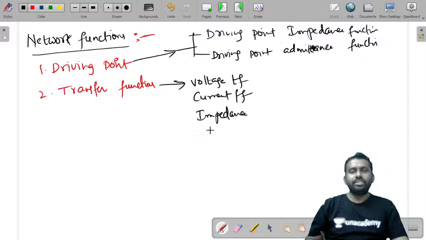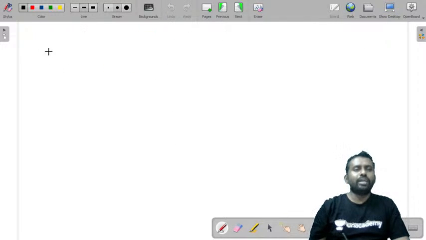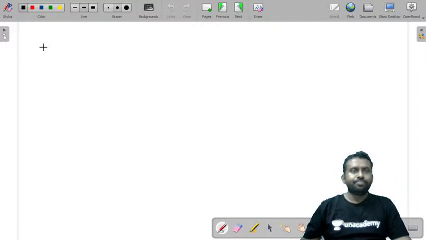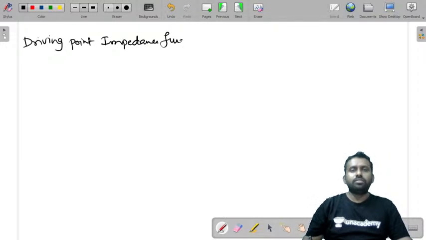Transfer impedance function and transfer admittance function. So these were what we had. Let's also look at them one by one. Let us say we have the driving point impedance function. What was it? I'm directly writing the impedance function.